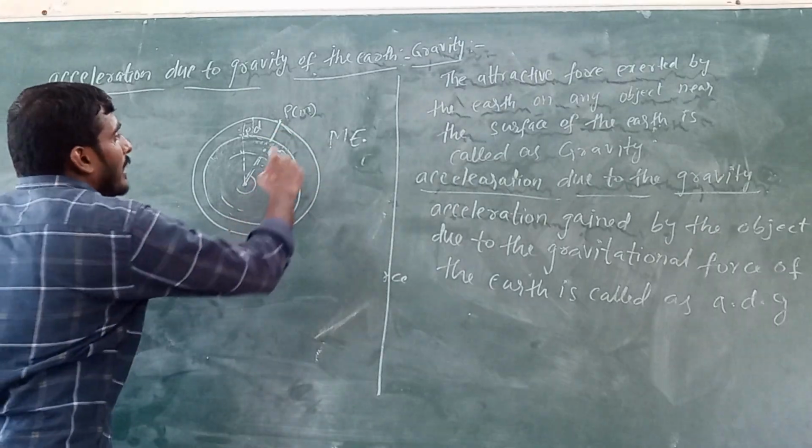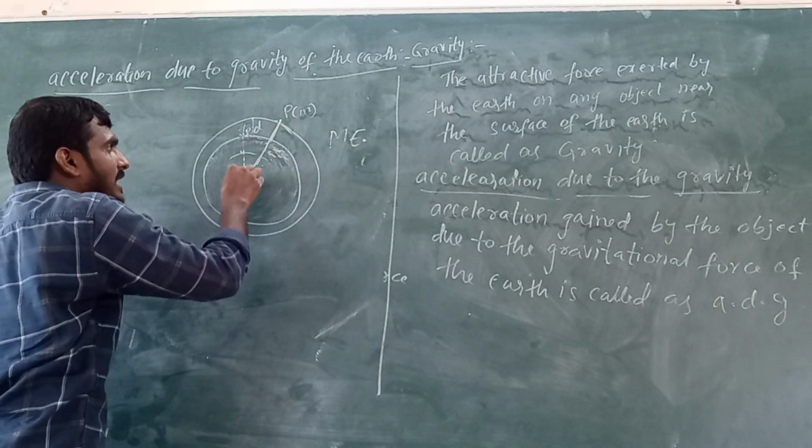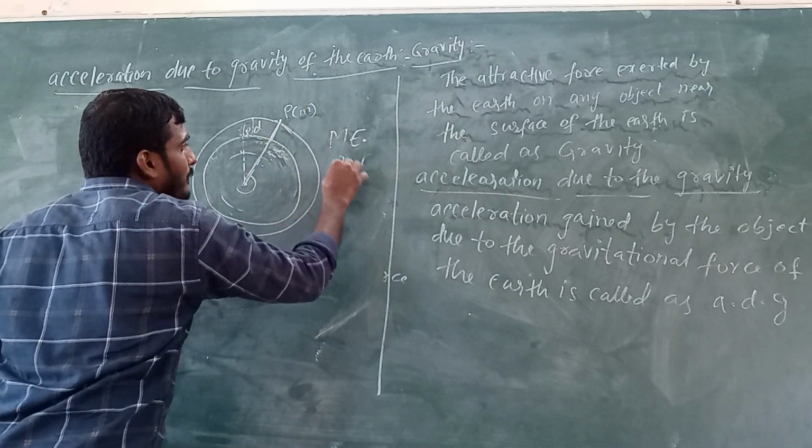Clear? Here the total earth mass is ME. The distance from the center to the surface of the earth is RE.